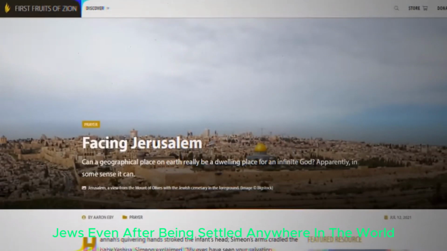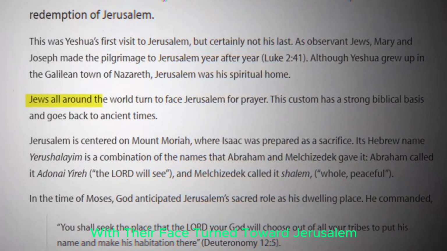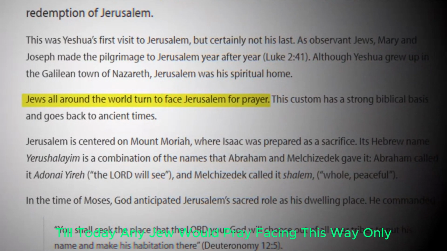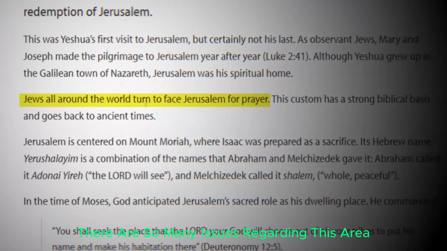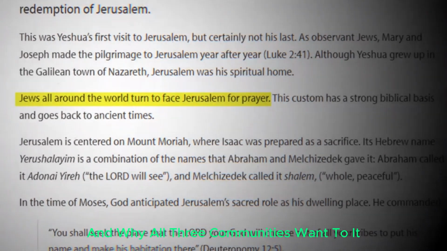Jews, even after settling anywhere in the world, always offered their prayers with their faces turned toward Jerusalem. Till today, any Jew would pray facing this way only, and this is the reason there are so many issues regarding this area, and why all three communities want it.